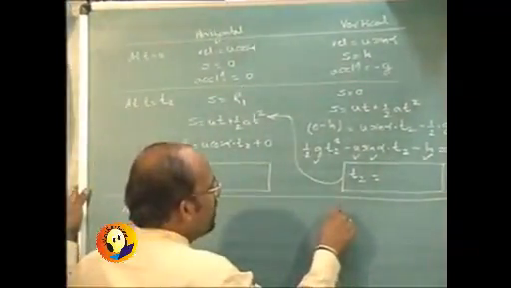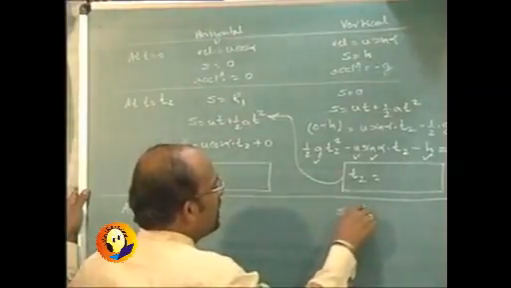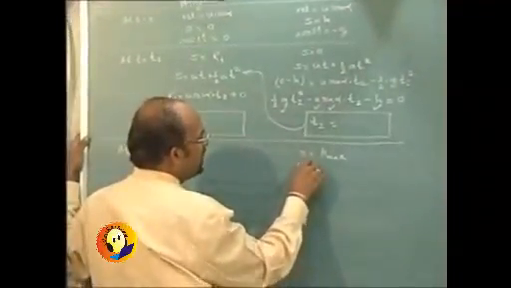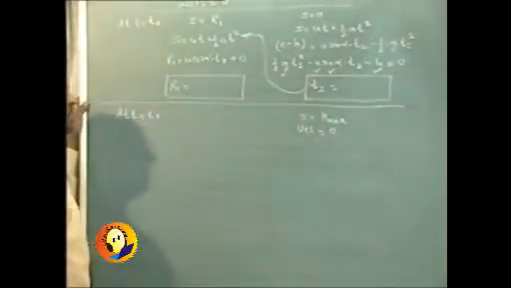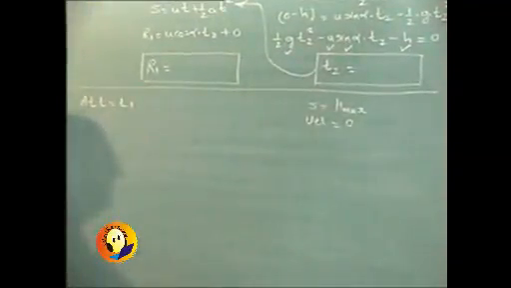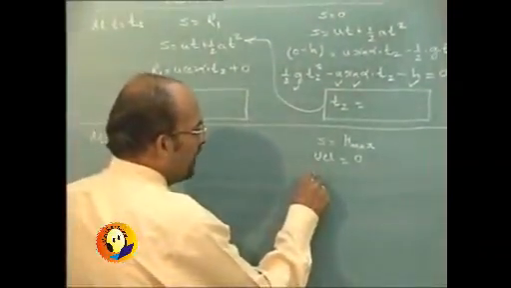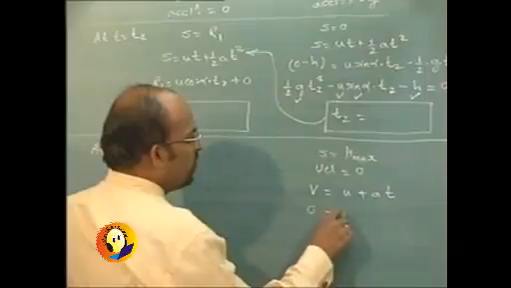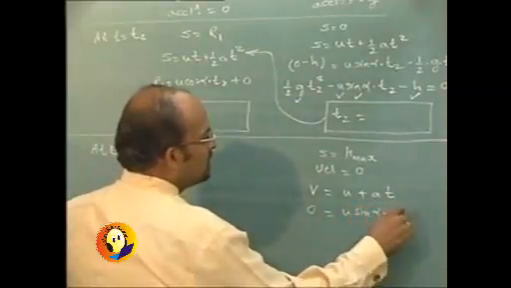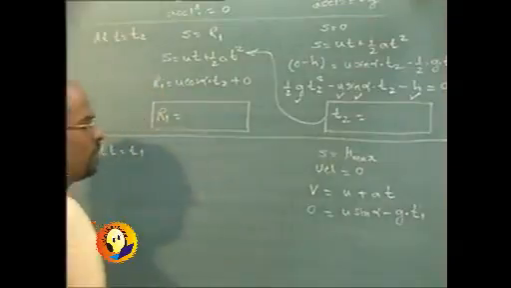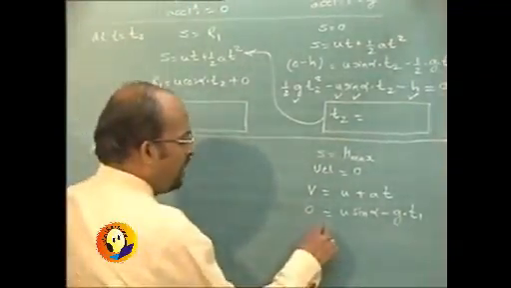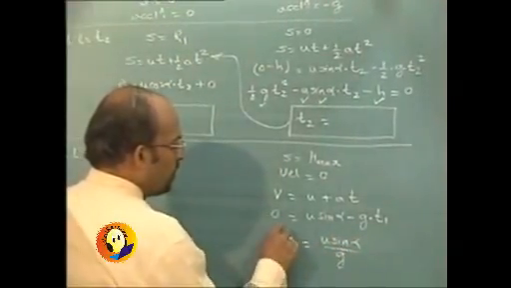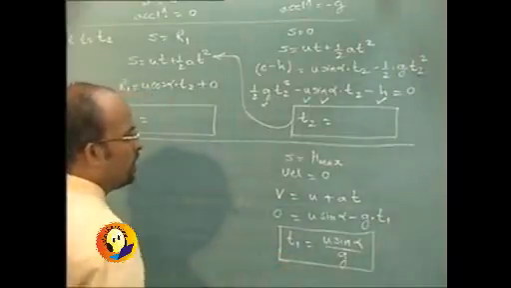we know that s is nothing but h max displacement, and we also know that the velocity in the vertical direction is 0. So we can use the formula v is equal to u plus at, and you will get 0 is equal to u sin alpha minus g into t1. And so we can determine time t1 from here as u sin alpha upon g. So at this particular time t1, the velocity is going to become 0.